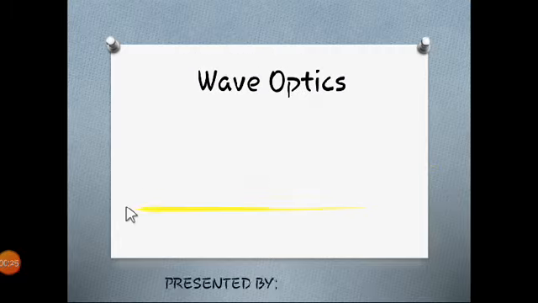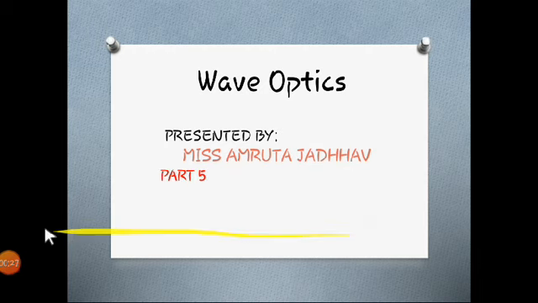In wave optics, we have covered 4 parts of it, and now we are dealing with part 5, in which we are going to see some terms and some phenomena which are related to interference. So let's start with part 5, which deals with interference. We have seen some basic terms of interference in part 4 also, and the details about it we are going to see today. Right, so let's move towards the video.